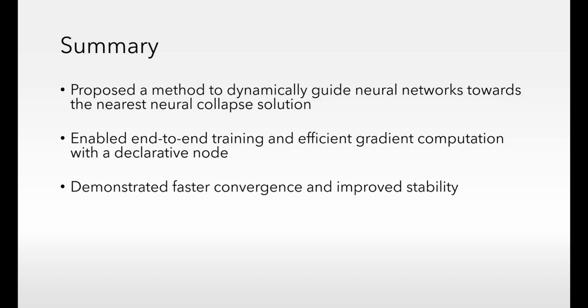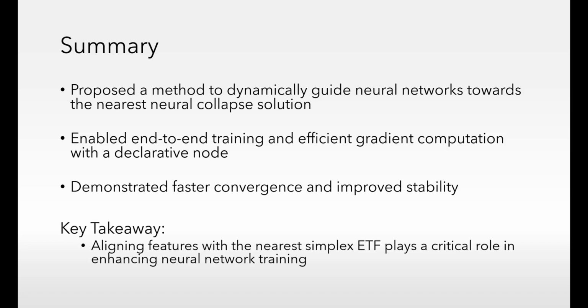In summary, we introduced a method to dynamically guide networks towards the nearest neural collapse solution. We enabled efficient gradient computation with a declarative node. And we also demonstrated that this approach results in faster convergence and improved stability. Finally, as a takeaway message, we emphasize that aligning features with the nearest Simplex ETF significantly enhances neural network training.